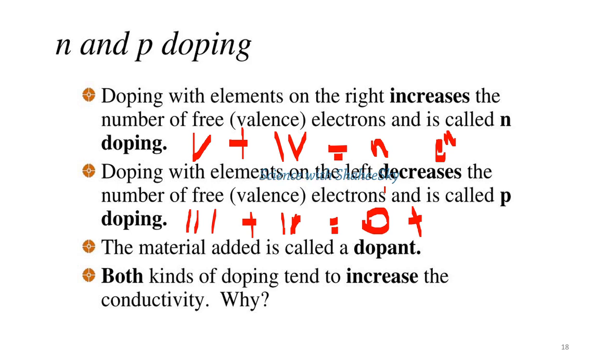Considering the structure, when we dope pentavalent and tetravalent elements, one electron remains free, and when we add trivalent and tetravalent elements, there is always a hole remaining, and these electrons and holes carry the electric current.